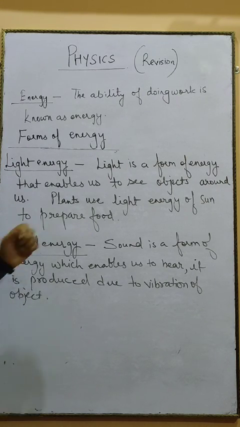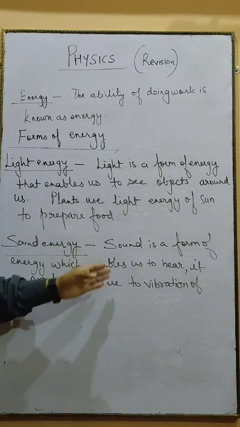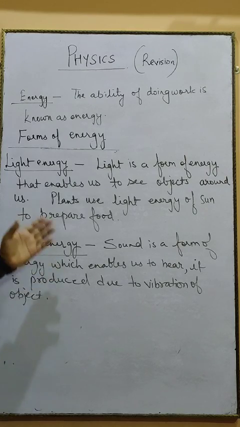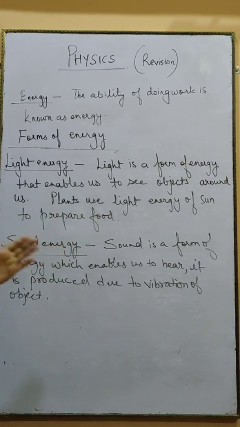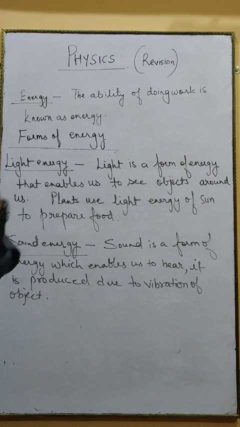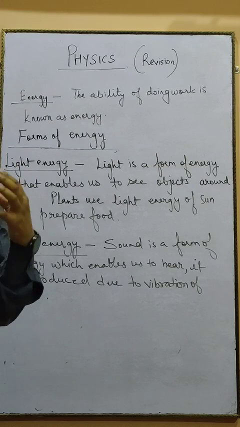Then next is sound energy. What is sound energy? Sound is a form of energy which enables us to hear. You will learn this topic in detail as a whole chapter, so right now we should just know what sound energy is. It is produced due to vibration of objects. When objects vibrate, the molecules around that object also start vibrating, which produces vibration in your eardrums.